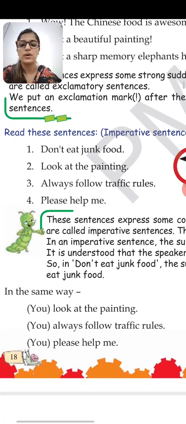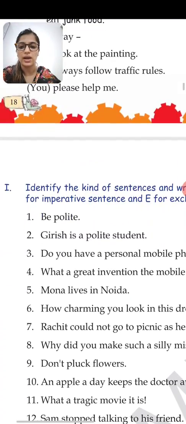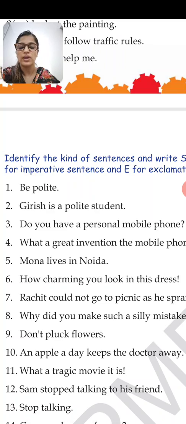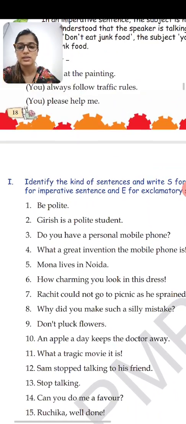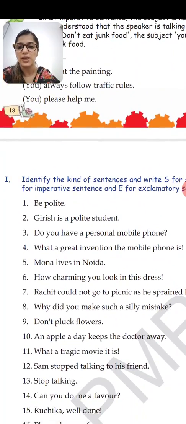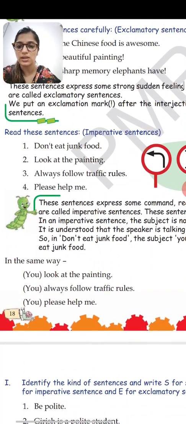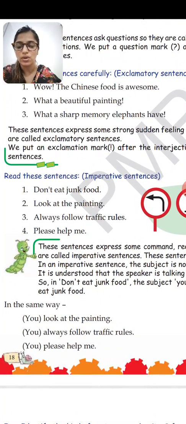So I hope you understood all the four kinds of sentences. Now next we will do the exercise. The exercise part I'll explain in the next video, so that the video is not too long to download.